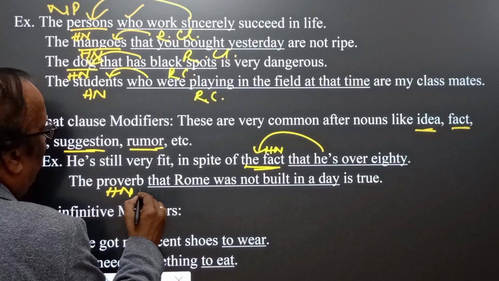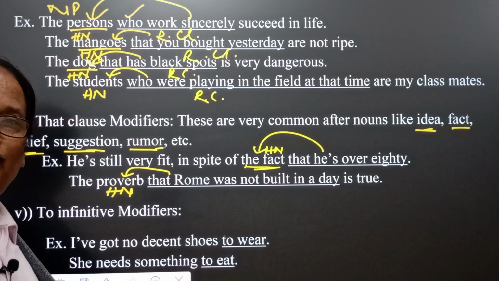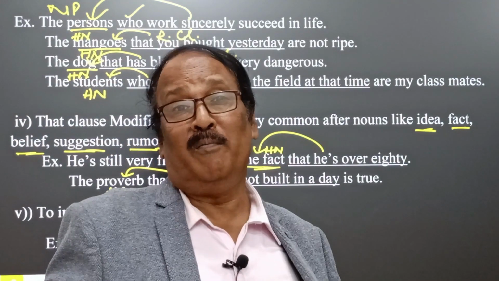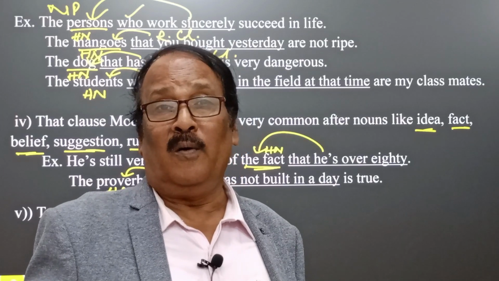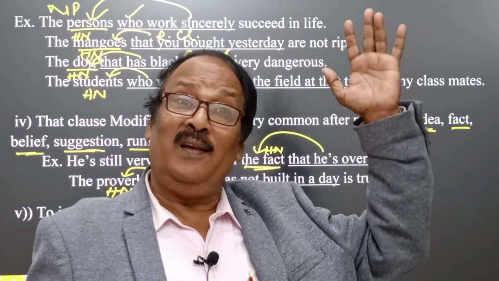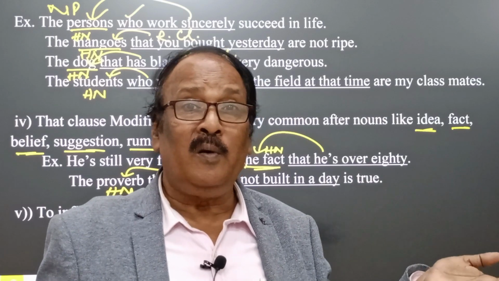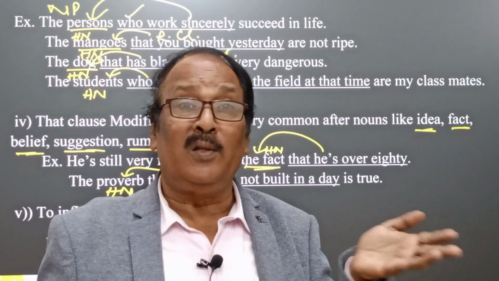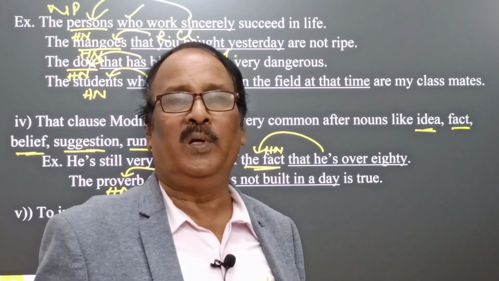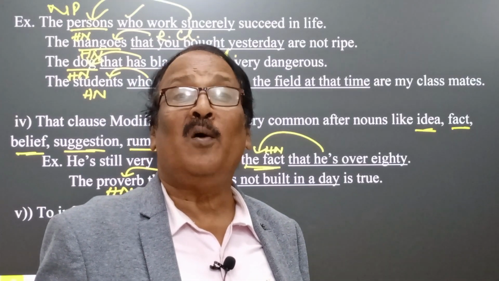Again, the proverb is the head noun: that Rome was not built in a day is true. Rome, the ancient Roman Empire, which was one day the light of the world, was not built in a day. It means this is a proverb. The meaning of this proverb is that nothing is done overnight. We have to gradually try our best to achieve the target.